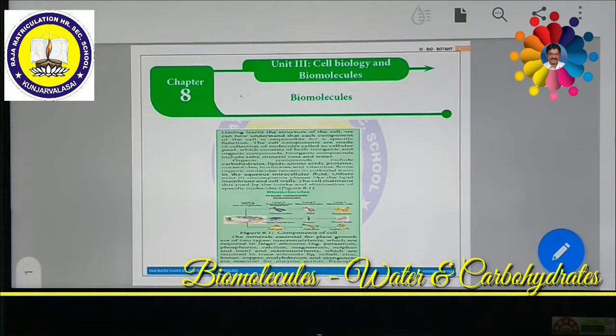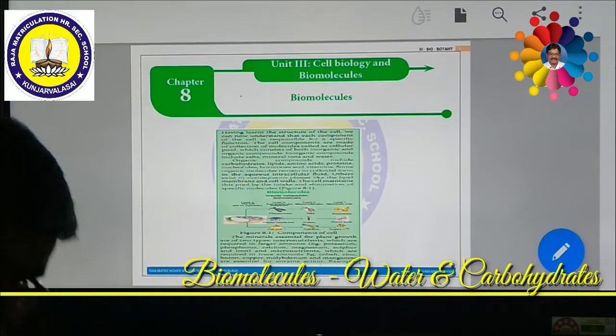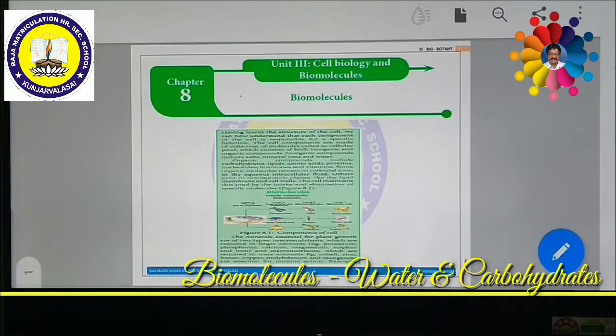Good morning, students. Today we are going to start the new chapter, biomolecules, which is in the third unit, cell biology and biomolecules. So what are biomolecules? In this lesson we are going to discuss the biomolecules in detail.